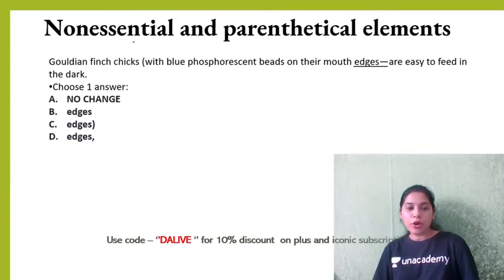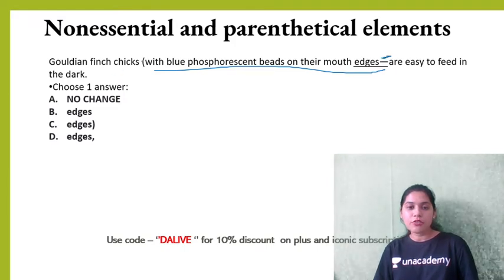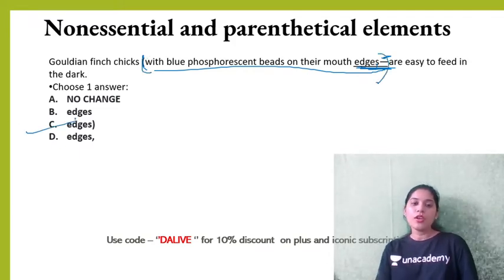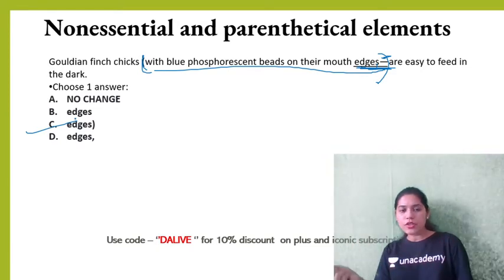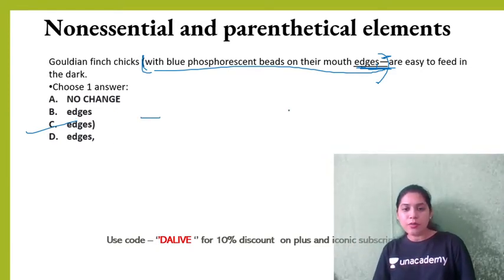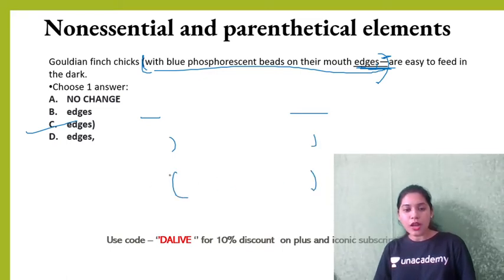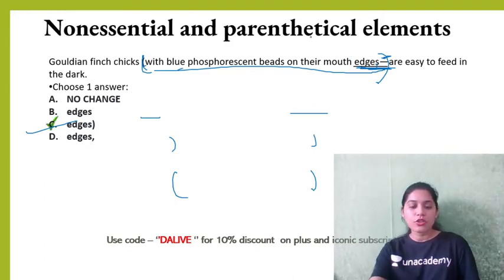Now see one problem here. This part is non-essential for sure, but here we have dash, here we have bracket. That's wrong. Either bracket, bracket or dash, dash. Now only this part we can correct. We cannot do anything to this part. Here it is underline and underline, so if there is a bracket here, then we need to keep a bracket here too, so option C it will be. Do you understand? You can use a dash to separate a non-essential part. You can separate with a dash, with a comma, or with a bracket, but what is in the starting should be the same in the end. So everything must match, nothing should be random. So that will be correct.